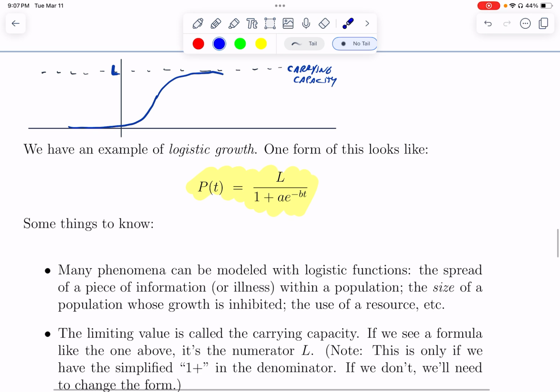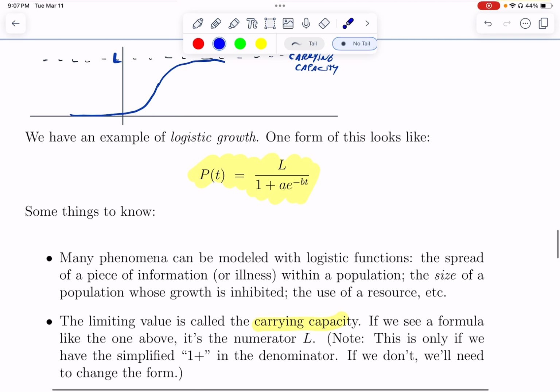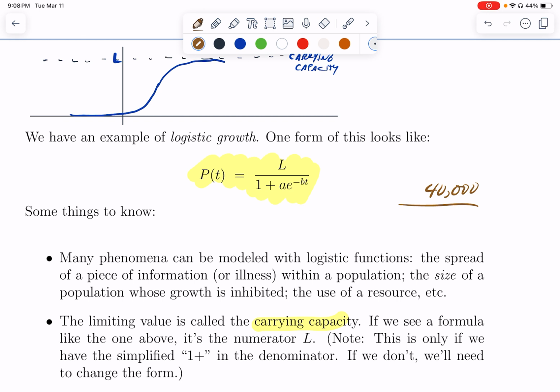This limiting value, as I mentioned, is called carrying capacity. If you see a formula exactly like this with a 1 plus in the denominator, you can just read it off. It'll be the numerator. Even if you see it in a different form, if I saw something like 40,000 over 20 plus 61 e to the negative 0.1 t.